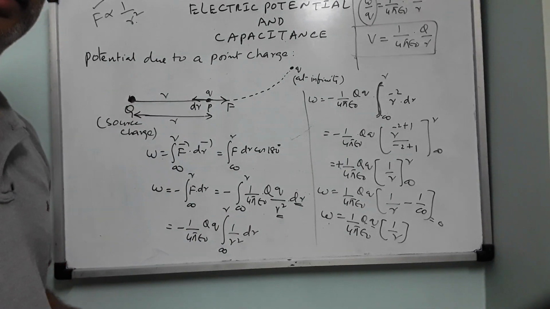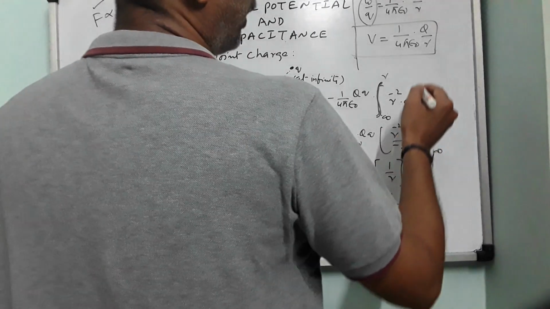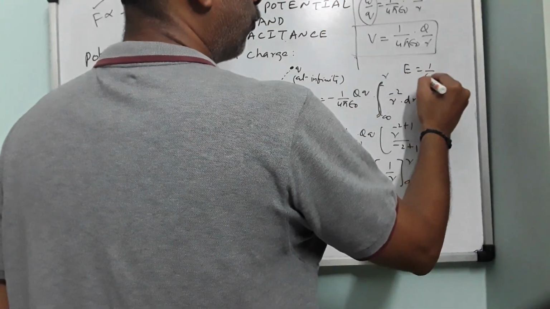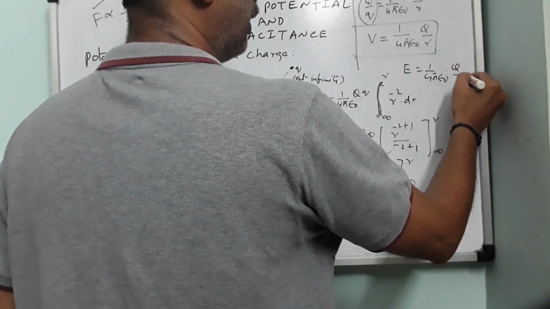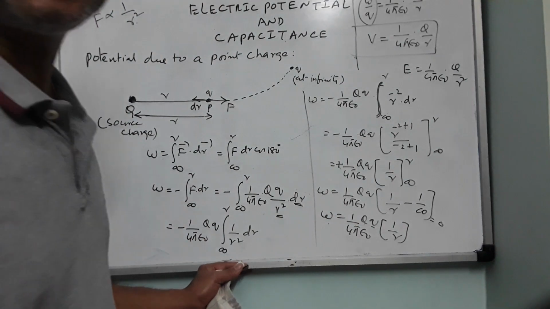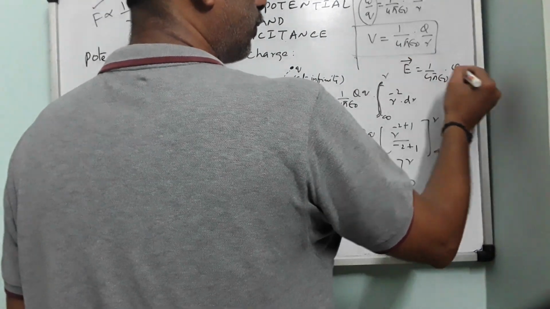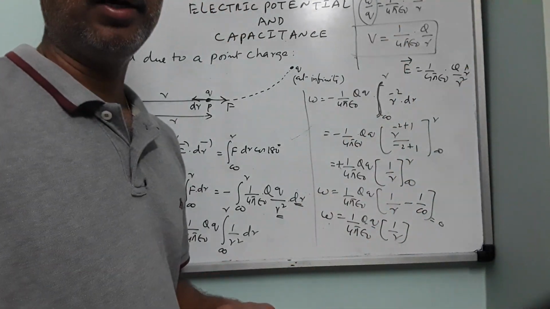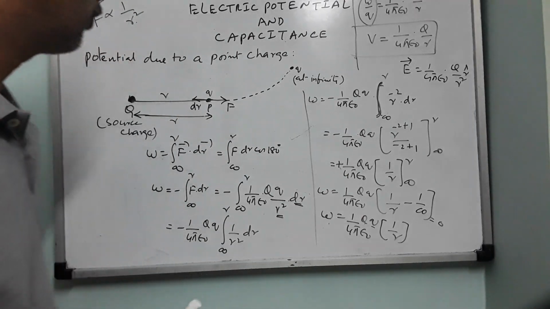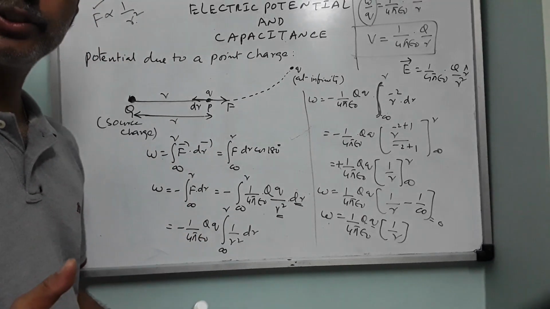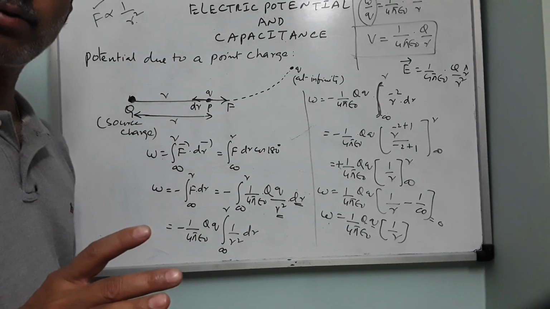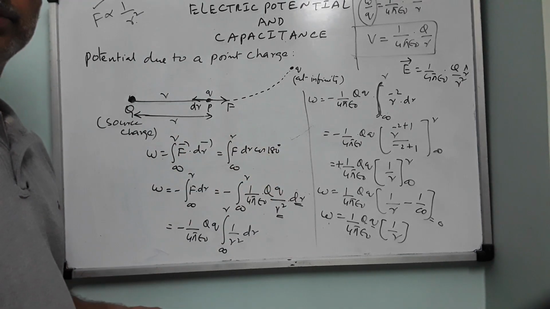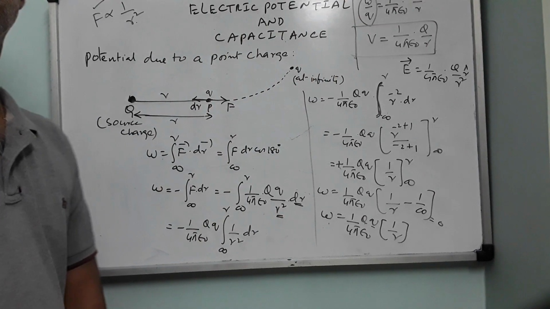In electric field calculation, whenever we make a calculation, for example, for electric field due to a point charge E, we have written 1 by 4 pi epsilon 0 into Q by R square. In order to make it a vector quantity, what we did here, and here R cap we have drawn. There is no such provision for electric potential because potential is a scalar quantity. It is defined as work done per unit charge. Work divided by charge. Work is a scalar quantity. Charge is a scalar quantity. So scalar by scalar will remain a scalar. Therefore, electric potential is a scalar quantity. So that is the final expression.